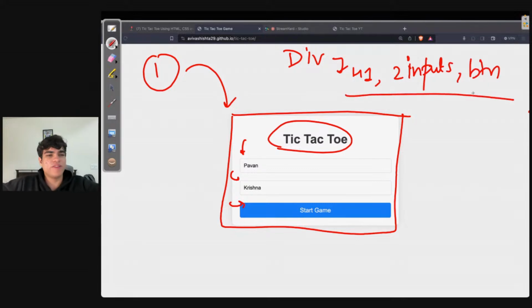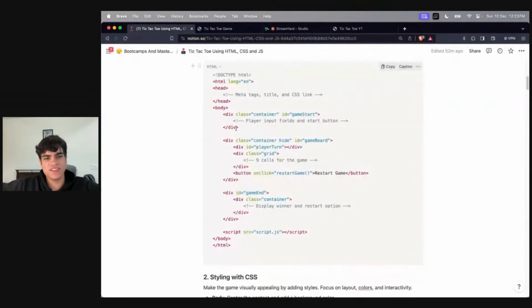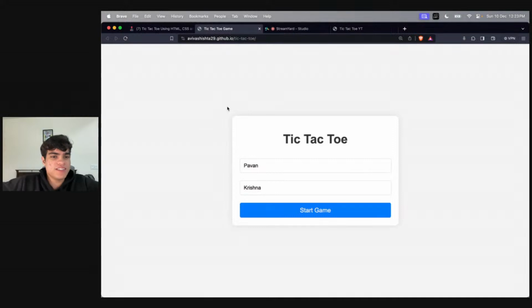Correct? Everyone is with me? I think this much also everyone knows. So let's quickly make this. How will we make this? Again, we'll go to the Brave browser over here. I have attached the code. You will see that this is the container for my starting game. We'll have three containers. First will be for my starting game. Second will be the main game board. And the third will be the game end.